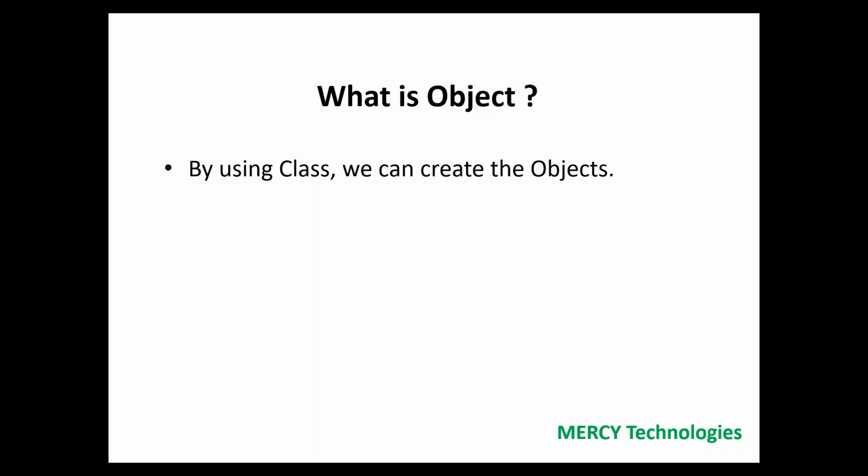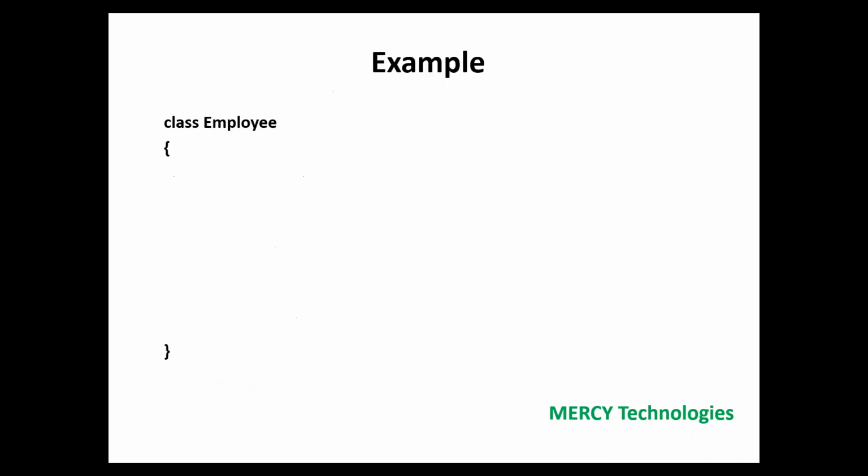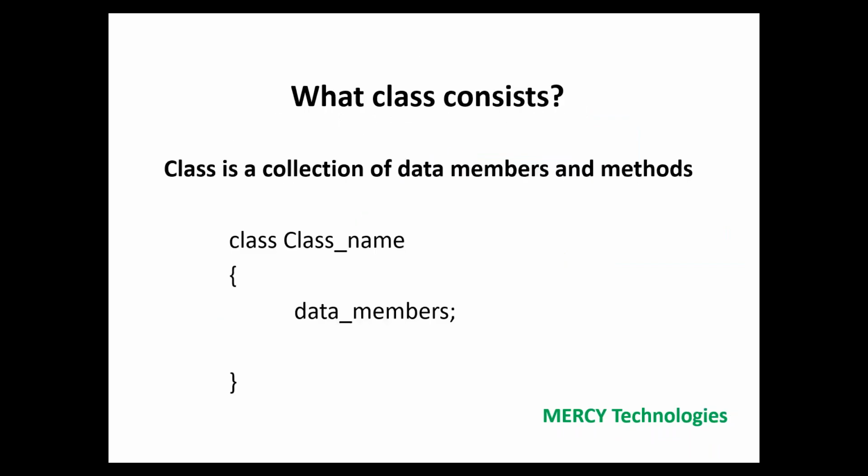By using a class, we can create any number of objects, and an object exists physically. You can compare an object with the building, and a class with the blueprint.